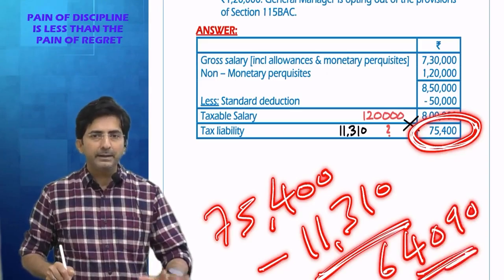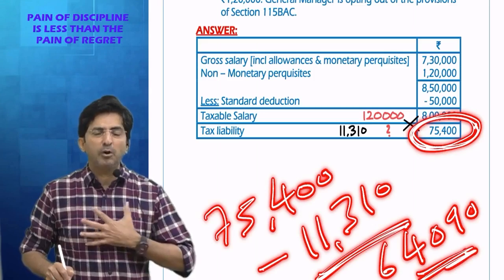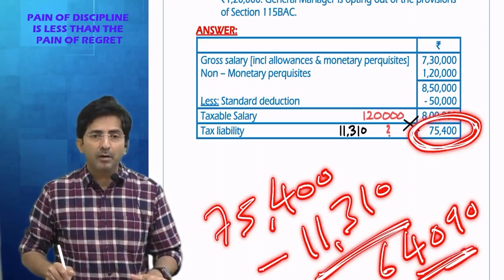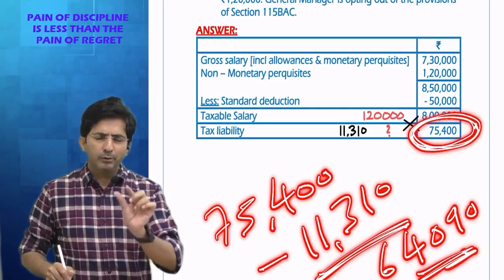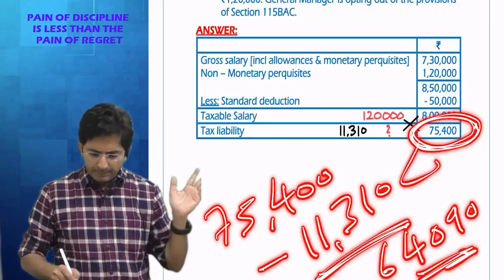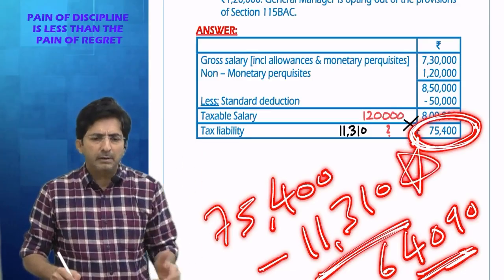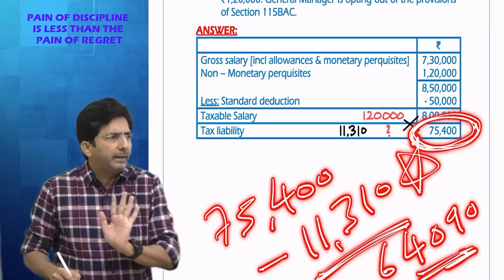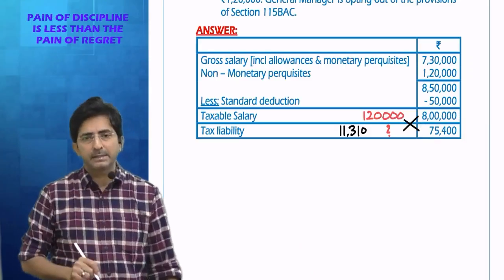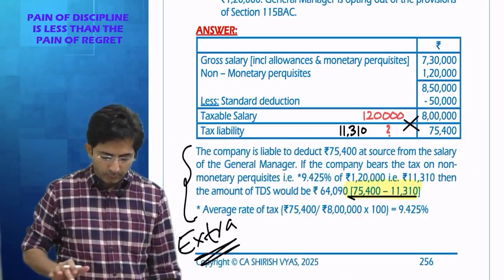Tell me why my TDS reduced? See, when TDS is cut, the employee has to bear the pinch. But the company has given a facility: don't worry, your non-monetary perks tax, we will manage. So that means the company will pay 11,310. And when the company pays, why will I suffer? So my TDS will be less. This question was asked in one exam. I have done this for you.